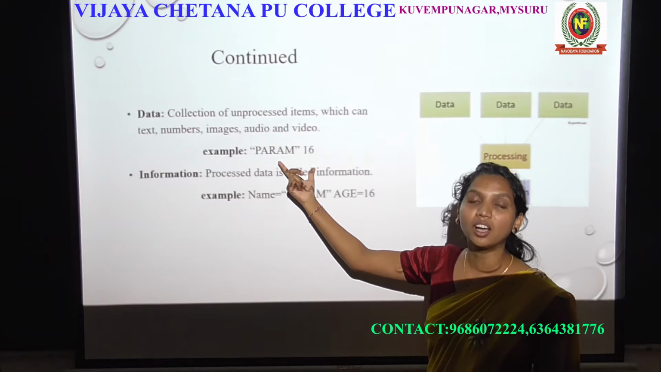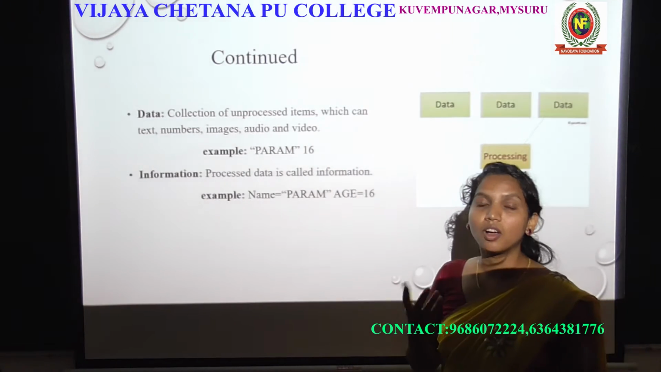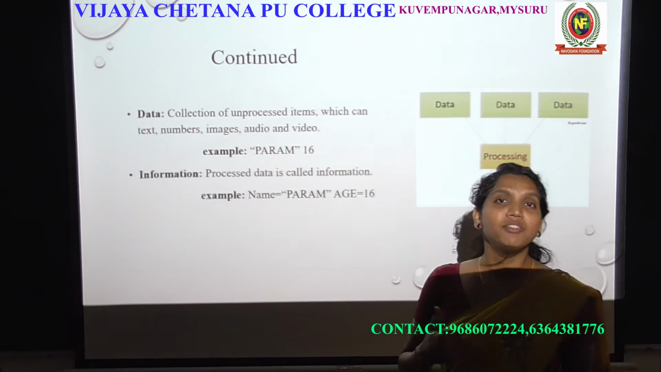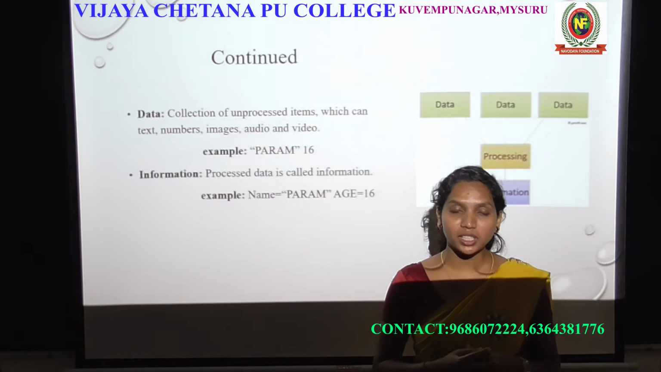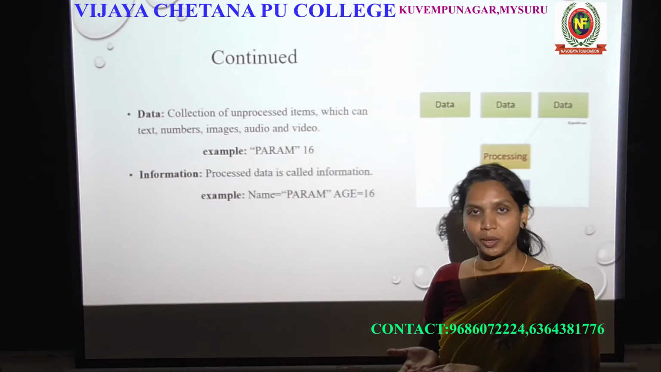This type of data is called data. The data is unprocessed or meaningless data. That is called data. So what is the information then? Information is processed data. Information is processed data, which means it is meaningful information.